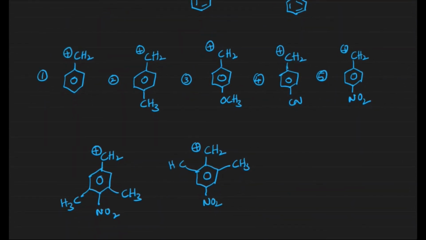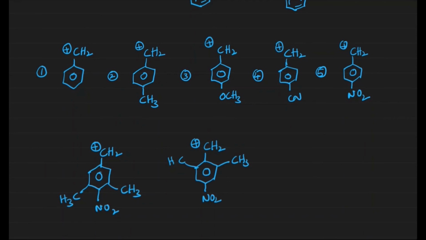Then let us see this particular thing. Now all are benzyl carbocations only from 1 to 5, right? The substituents are differing. Here in this case we have a plus I group, here we have a plus M group and minus I groups. This is a minus I and minus M group. This is also a minus I and minus M group. It is similar to the earlier example. The only thing is that there we discussed allylic carbocations. Here we are discussing benzylic carbocations.